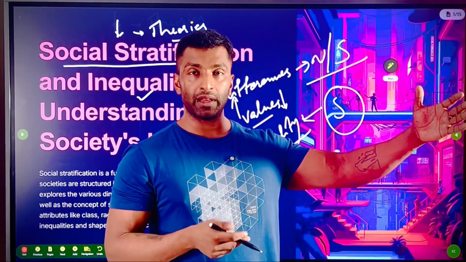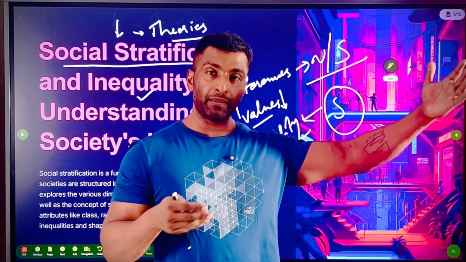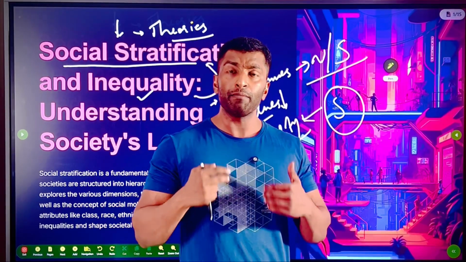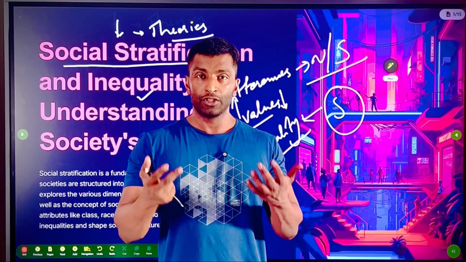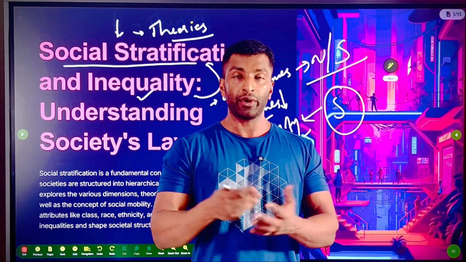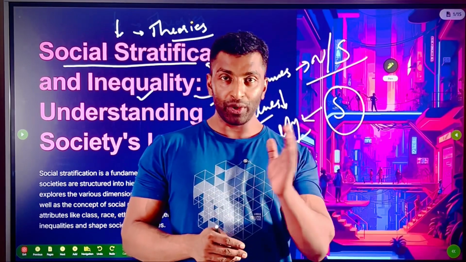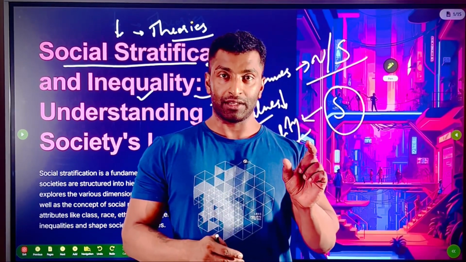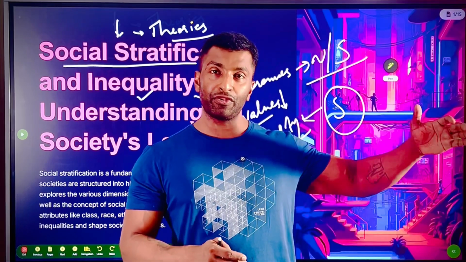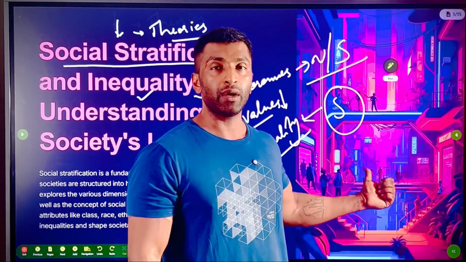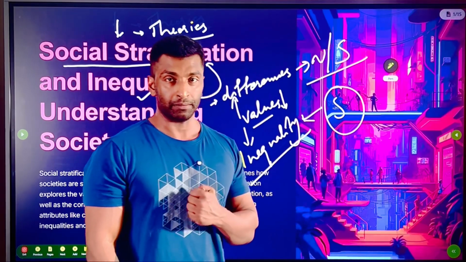I'm saying this is superior, that is inferior, right? Preferability, rejection, desirability, undesirability. These are imposed by whom? Human beings. So it is created, socially created. So differences lead to inequality when values are attached. Differences may be natural or social, but inequalities are always social.